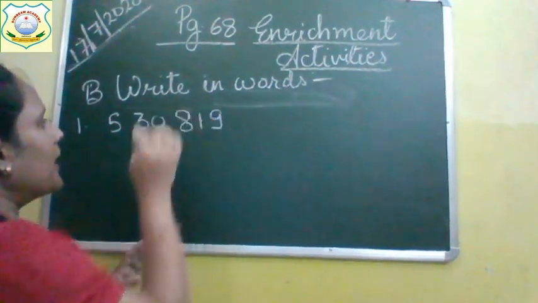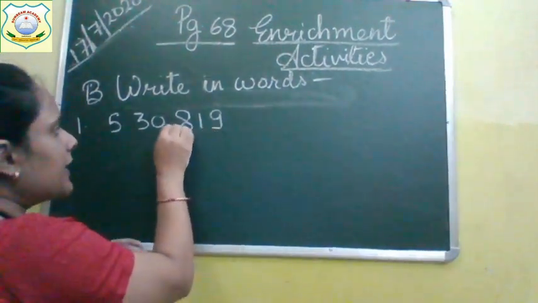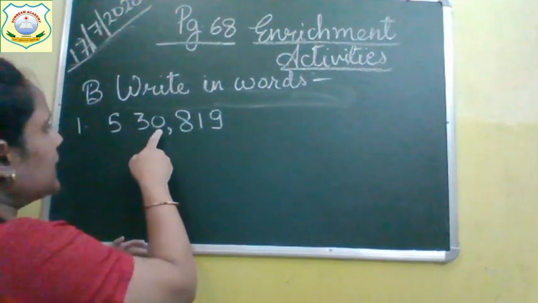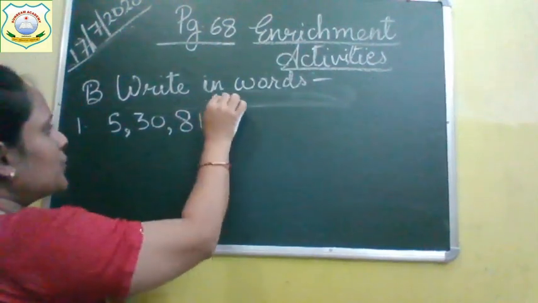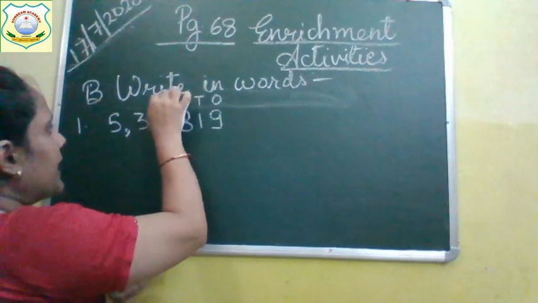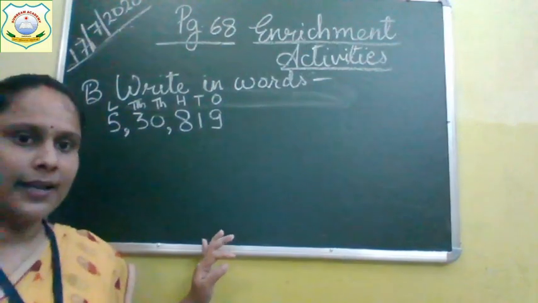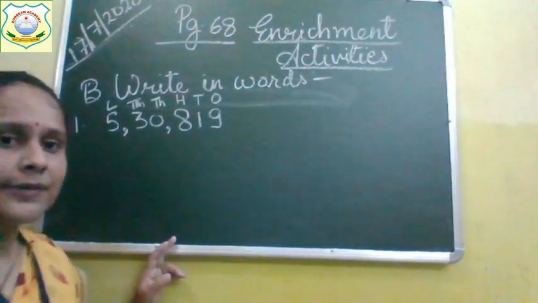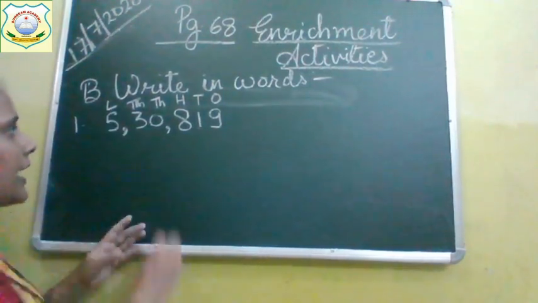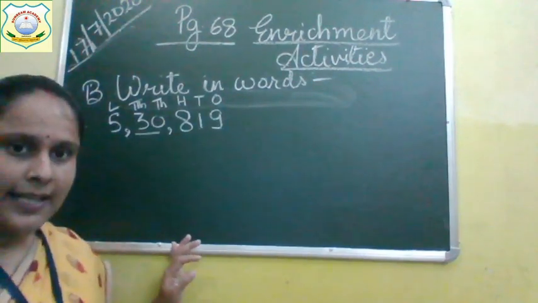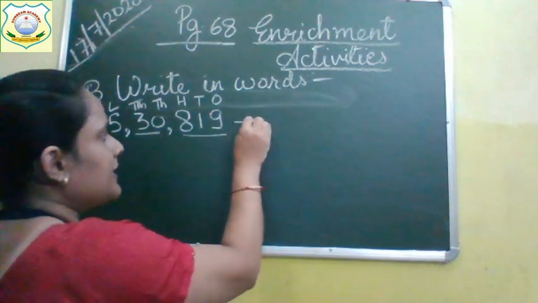And where will we put the comma? After ones, tens, hundred, put a comma. Then 1,000, 10,000, put a comma, and then lakhs. Now how will we read this number? 5 is in the lakhs place, so you will read 5 lakh. How many thousand? 30,819. So it's easy now.